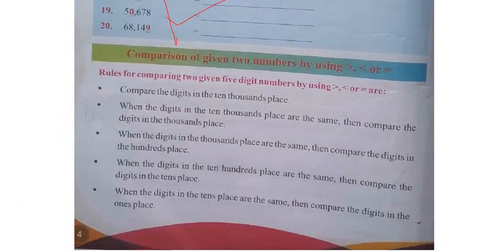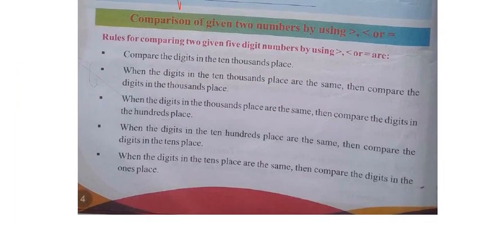Now see this. I hope everybody knows how to compare. Here there are a few symbols: greater than, less than, or equal. Greater than, if the open side is on your side, it is called greater than. If the open side is on the other side, then you can call it less than, and you know this equal. With the help of these 3 symbols, you have to conclude which one is greater and which one is least.